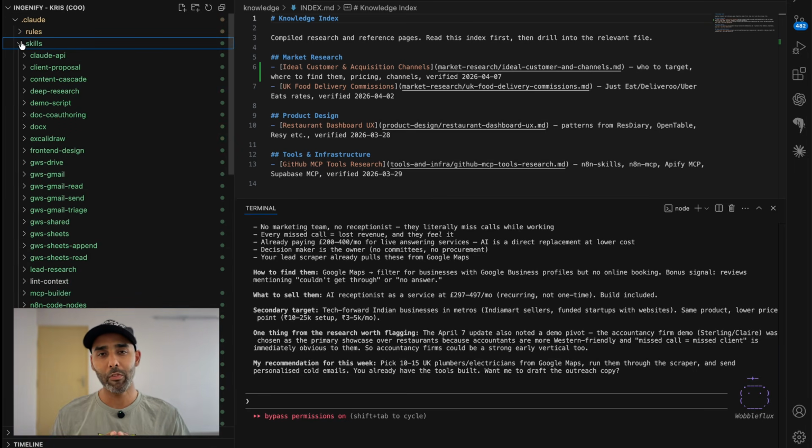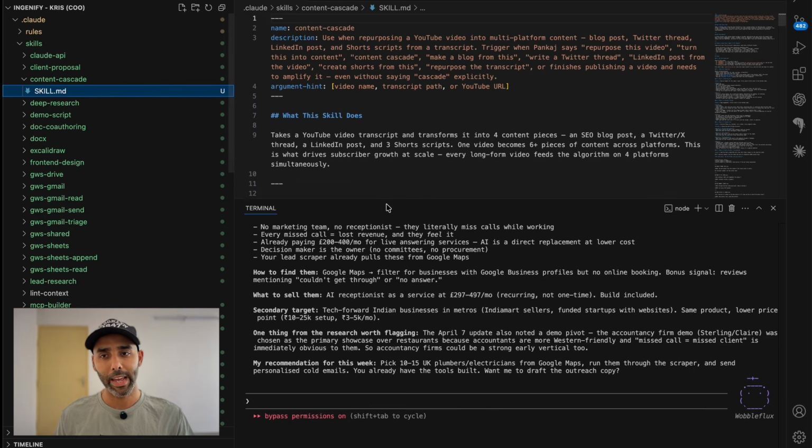Skills. Every time you find yourself typing the same long instructions to an AI, please do this, in this format, in this tone, using these rules, you're wasting time. You're also getting inconsistent results because you phrase it slightly differently each time. Skills fix both problems. Think of skills like a recipe. Instead of describing how to make pasta every time you cook, you write it down once and you just follow the recipe. I built dozens of these.